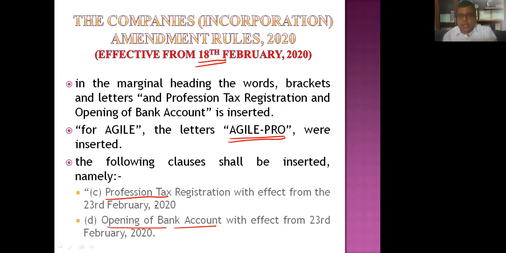The government has tied up with certain banks like Punjab National Bank, State Bank of India, ICICI, and Kotak Mahindra Bank, in which you can open an account. Although the government is in the process of tying up with other banks as well, as of now only a few banks are available on the portal, where you have to click yes, I'll be opening a bank account in any of these banks. As far as professional tax is concerned, it is not applicable everywhere. It is mandatory only for Maharashtra.